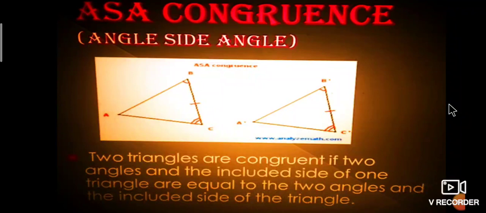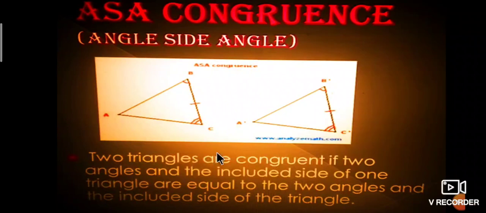Next one is angle side angle congruency. Observe here, students. Angle B is equal to angle B dash. Similarly, angle C is equal to angle C dash, and side BC is equal to side B dash C dash.